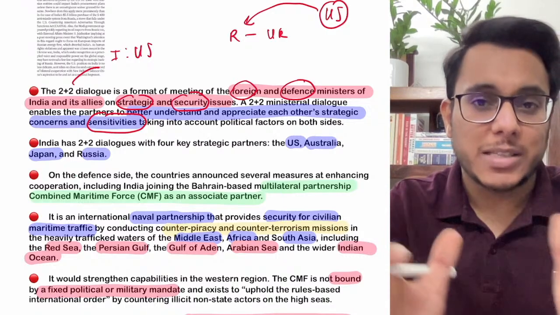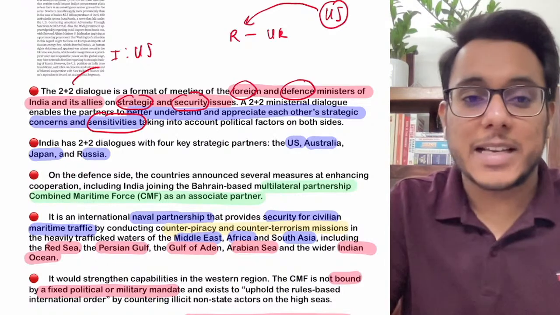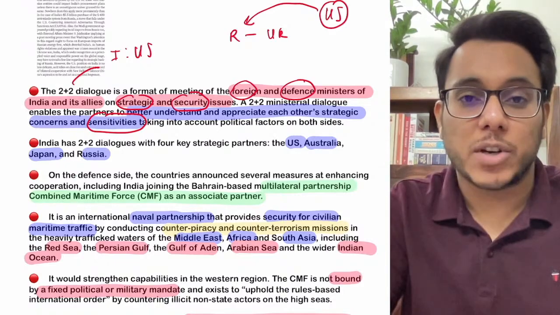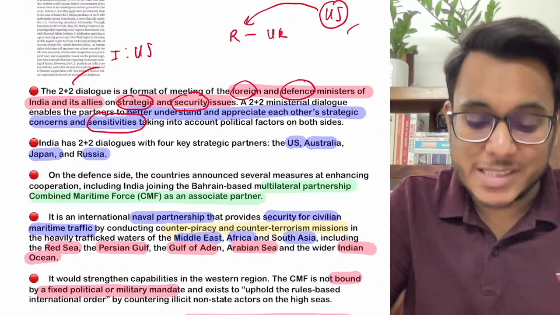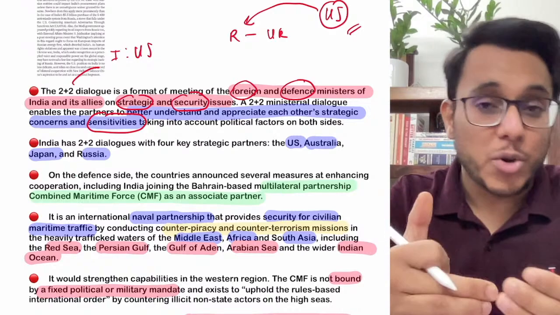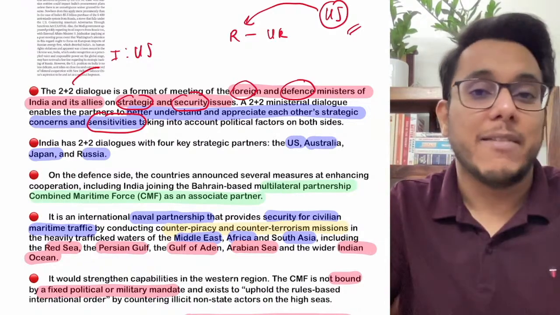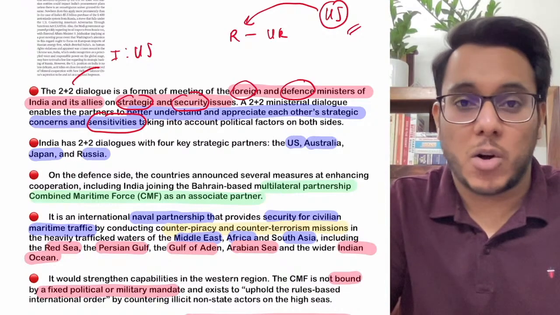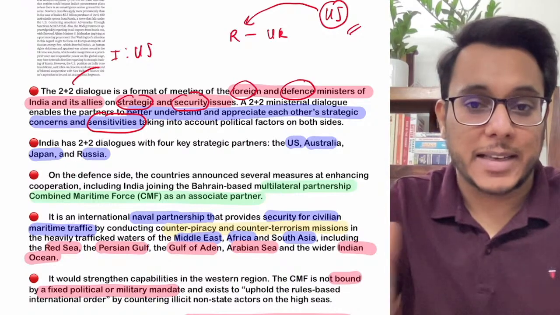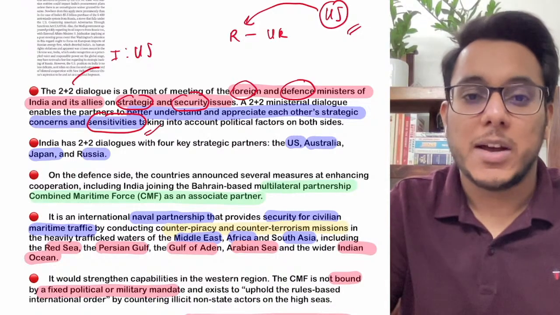Fine, so the US's policy is very clear on Russia, but India is not criticizing Russia openly. And because India is not criticizing Russia openly, the USA has certain problems with it. And this is a very sensitive matter. So the USA has a sensitivity that Russia should be condemned, but India says that we have our strategic autonomy and we might not be doing that. So these sensitivities can also be taken into account at these 2+2 forums.